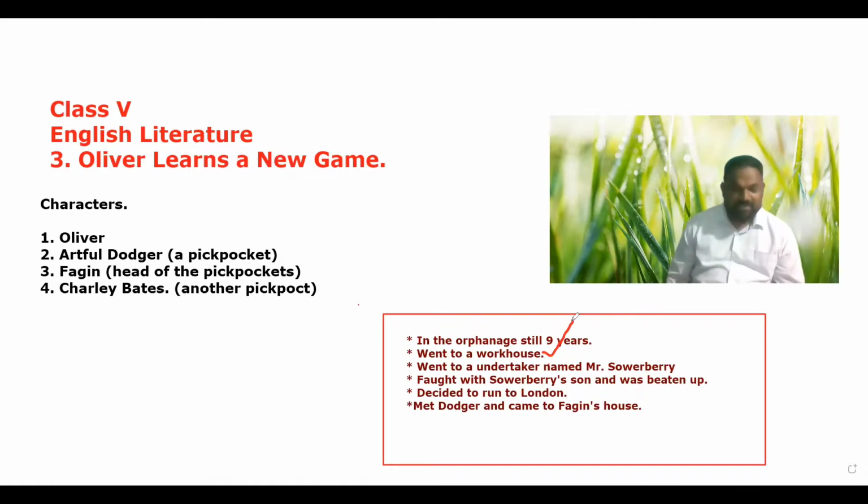A workhouse is a place where children are made to work, to do some work in the factory or some places, and in return they received some food to eat, and that food was not even sufficient for them. So once when Oliver asked for more food, he was thrown out from the workhouse and he was sent to an undertaker.